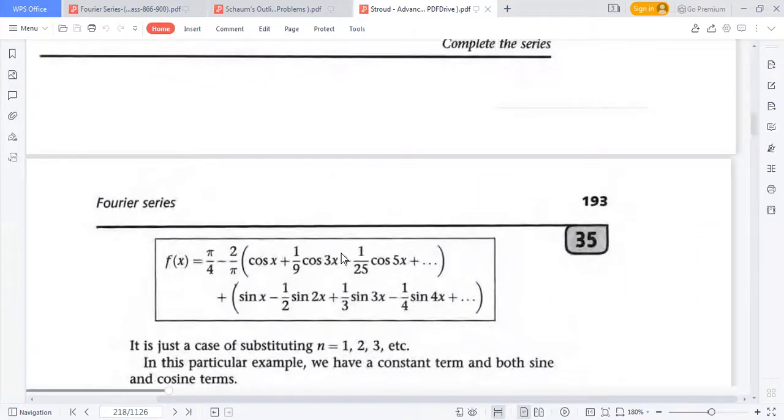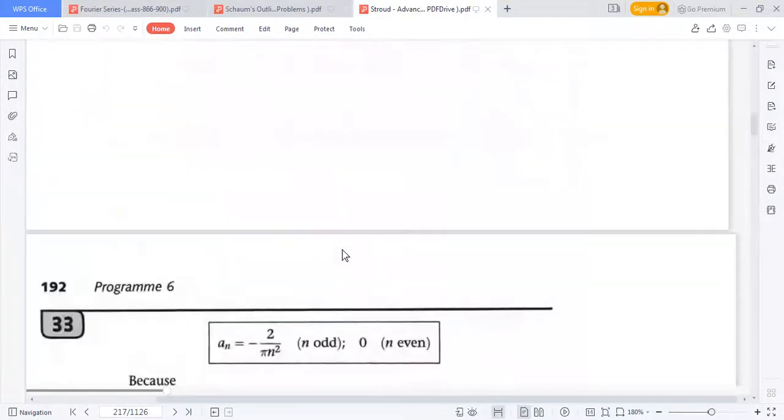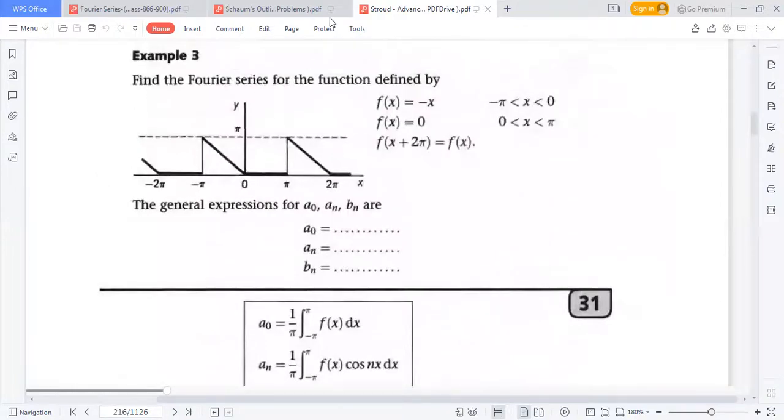So try it at home. Easy maths. Thanks to everybody. So we have done three examples of how to find the series expansion using Fourier series, just using the Euler method, finding the Fourier coefficients by using the Euler method.